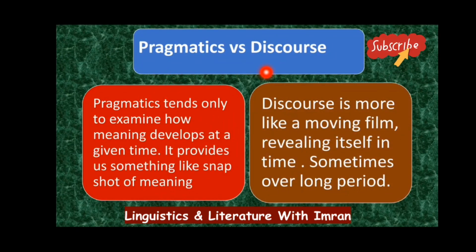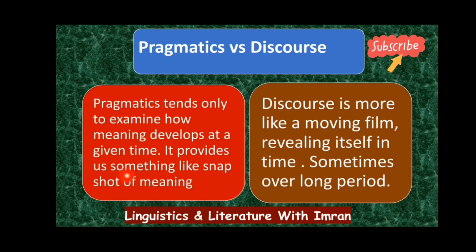Now, we continue here. Pragmatics tends only to examine how meaning develops at a given time. It provides us something like a snapshot of meaning. Again, you can see that it is a part. So pragmatics is a part of discourse analysis, right? It's like a snapshot. Discourse is more like a moving film revealing itself in time, sometimes over a long period of time. Again, you can see that discourse is an umbrella term. While pragmatics is included in discourse, it is one part of this umbrella, right?